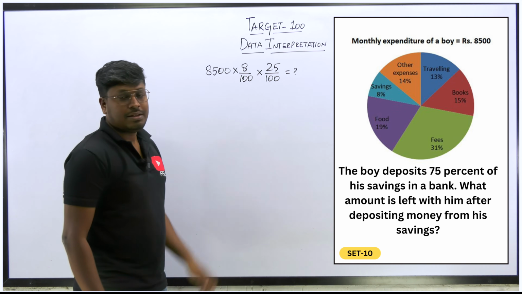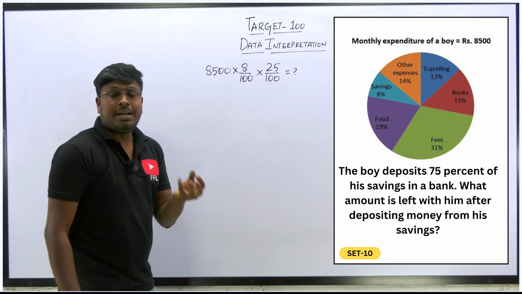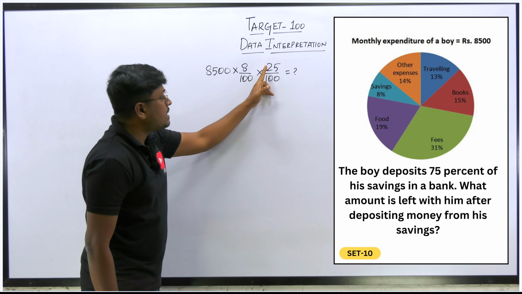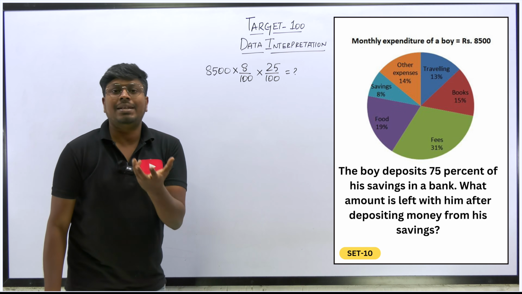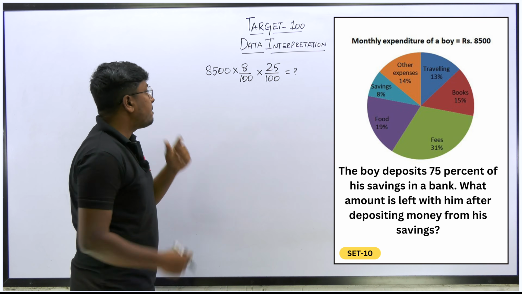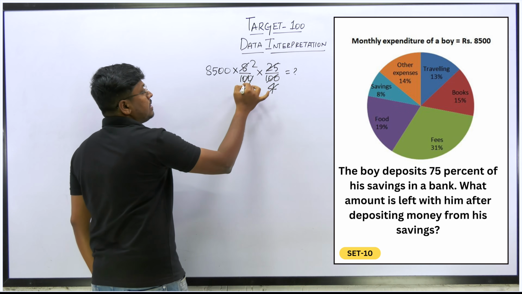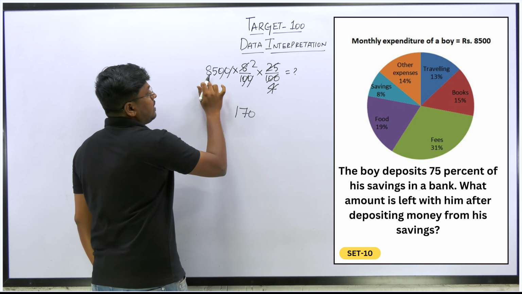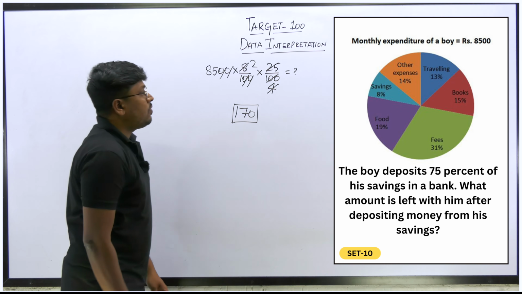Don't write 75 here. That is wrong. Why? Because he is depositing 75% into the bank, but our target is to find the amount that was left with him. So after depositing 75%, he will have 25% of the amount. So we have to find that remaining amount left with him, which is 25%. So we can cancel, this will be 4 times. So this will be 2 times, 0, 0 here, 170, because we have only 85 into 2 remaining. So 170 will be the answer for question number 1.